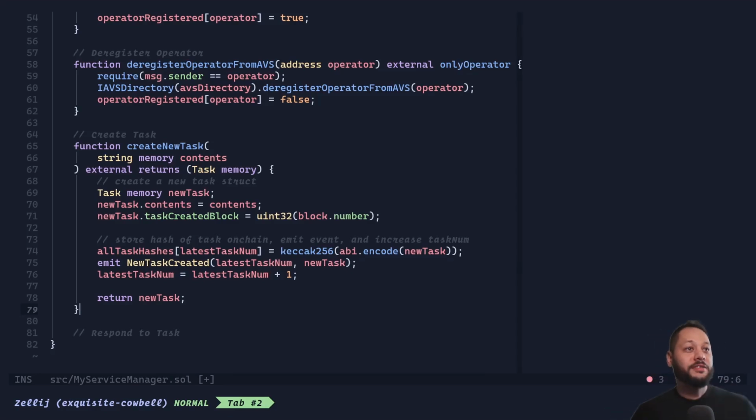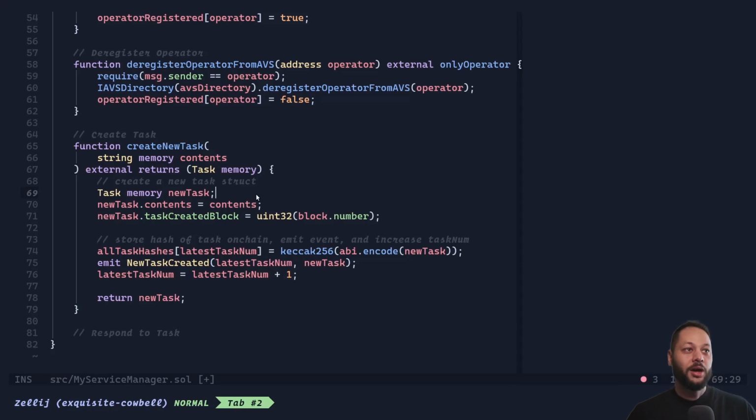Finally, let's start getting to the fun part of our service. We have a function to create a new task, and all that's going to do is take in a string with the contents that we want to moderate. So imagine you have some sort of decentralized social media service. You're going to want to allow people to post things permissionlessly, but at the same time, maybe on your front end or maybe for your specific offshoot of this service, you're going to want to either moderate things or at least give people the option to view things that may or may not be unsafe to view.